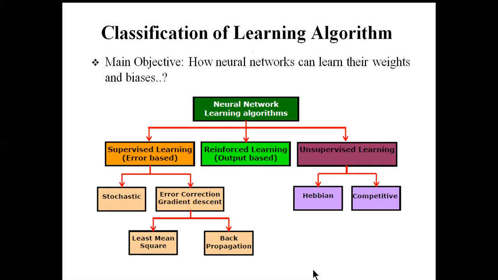Now we can classify supervised learning algorithm into two types: stochastic and error correction gradient descent algorithm. And error correction gradient descent can be further classified into two types: least mean square and the backpropagation algorithm. Whereas we can classify unsupervised learning algorithm into two types: one is Hebbian and the other is competitive.